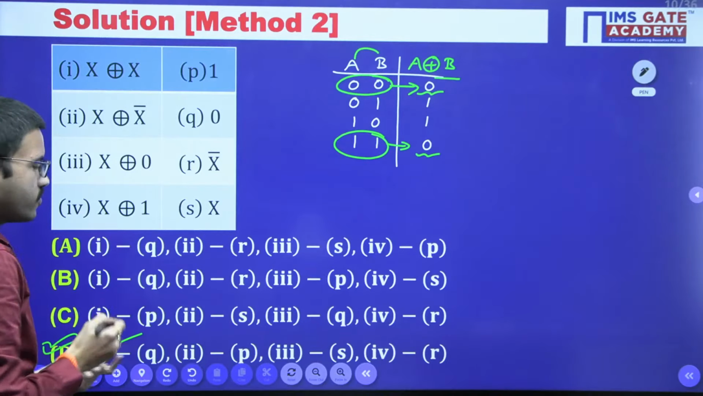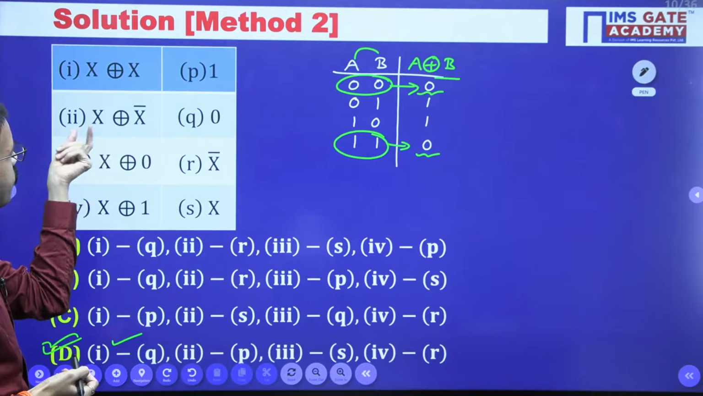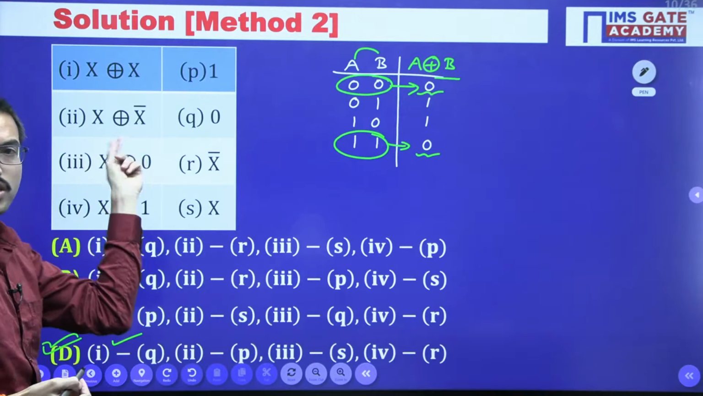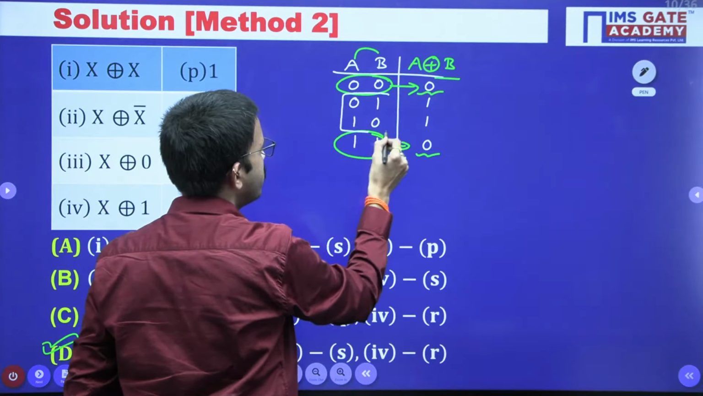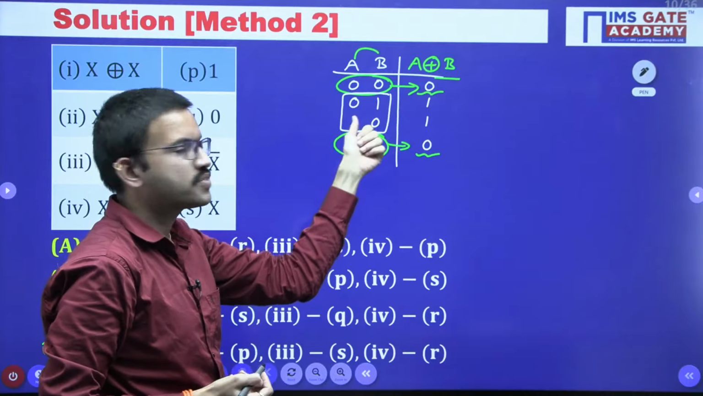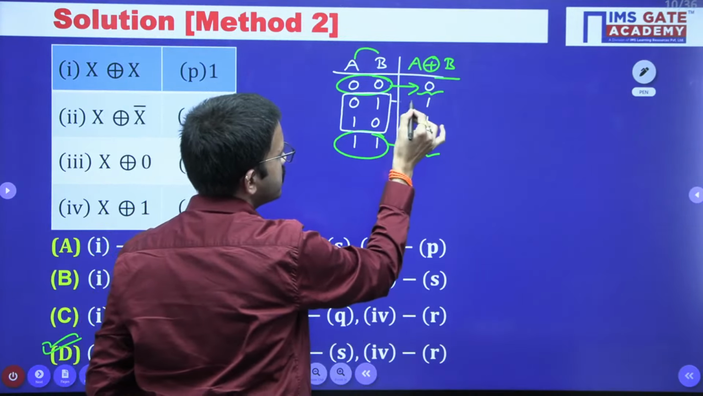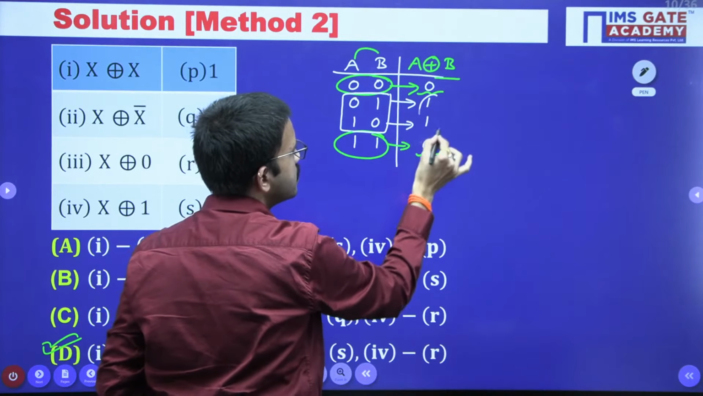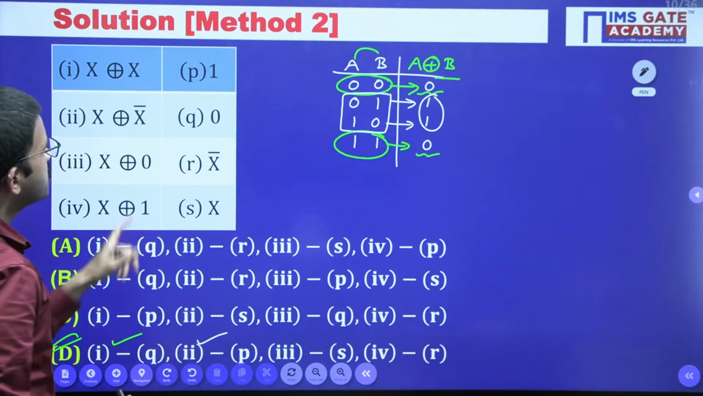I am just verifying that. Next, the second one: the first variable is X, the second variable is the corresponding complement. That means if you have chosen the first variable as 0, the second variable is its complement, 1. Similarly, first variable is 1, complement of 1 is 0. For these two cases we are getting output as 1. So 2 is matching to P.